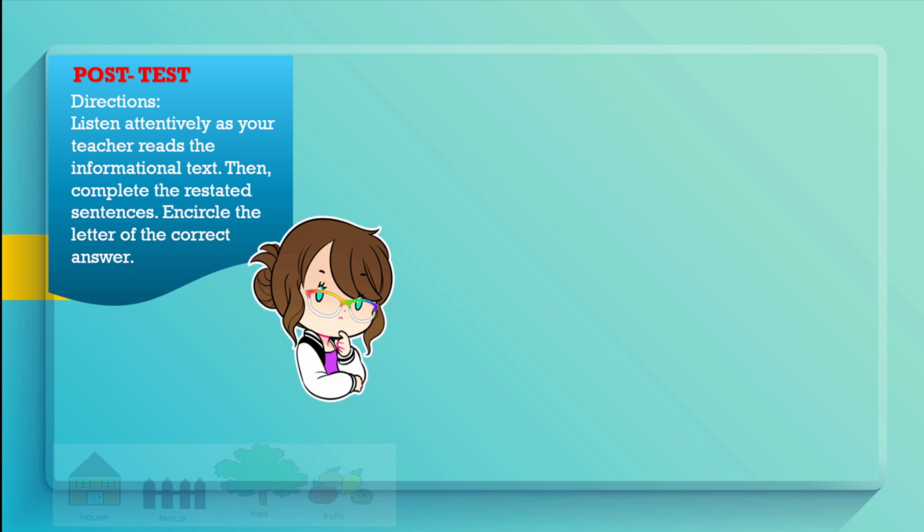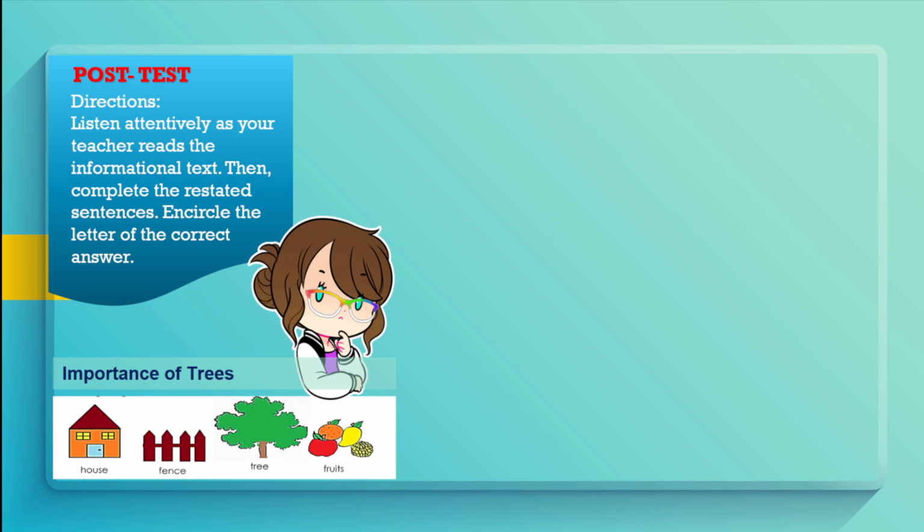Let's begin. Importance of trees. Humans and animals need trees in their everyday lives. Trees give us fruits that we eat. They are also home for different animals and insects. They give us fresh air. They prevent flooding because they absorb water from rain. They are also used to build houses and fences. Planting new trees is needed to replace the ones being cut down. Trees are important to all living things.